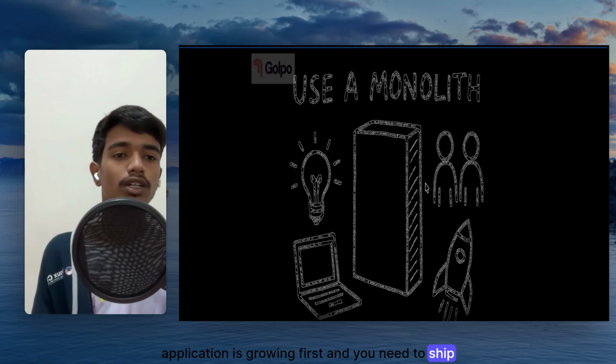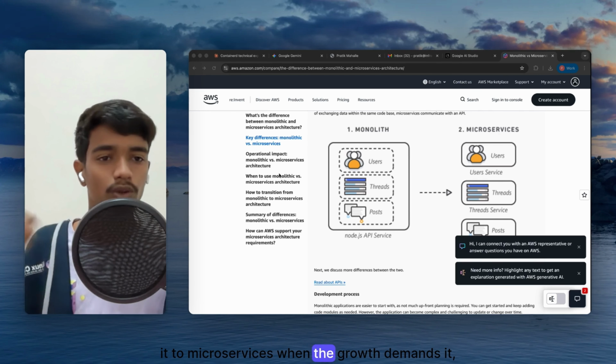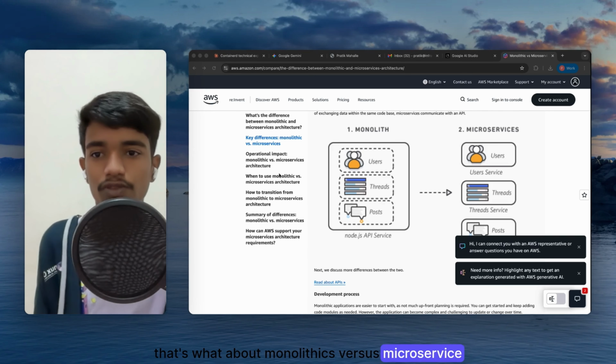At the end of the day, monolithic and microservices are not enemies of each other. They are simply different ways to build applications, each with its strengths and each with its challenges. But the key understanding is where your product is today and where you want it to go. You can start simple when you are small and move to microservices when the growth demands it, when your application demands it. That's all about monolithic versus microservice architecture.